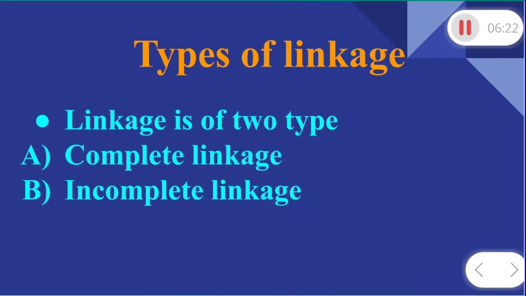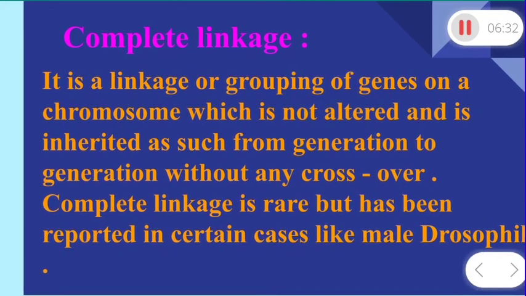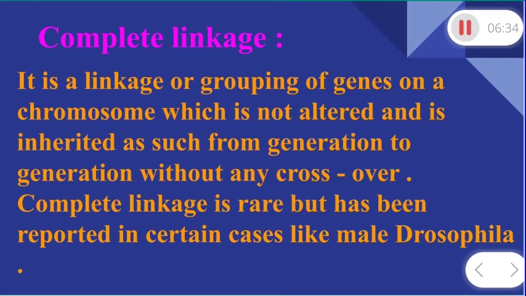Now let's discuss the types of linkage. Linkage has two types: complete and incomplete linkage. What is complete linkage? Dear students, complete linkage is the grouping of genes on a chromosome which is not altered and is inherited as such from generation to generation without any crossover.